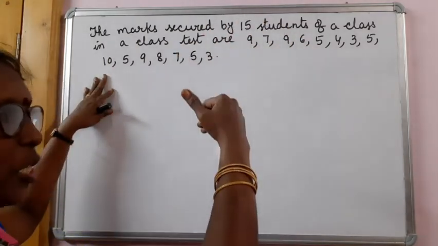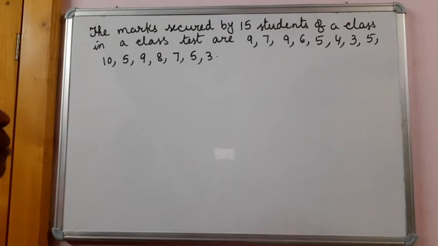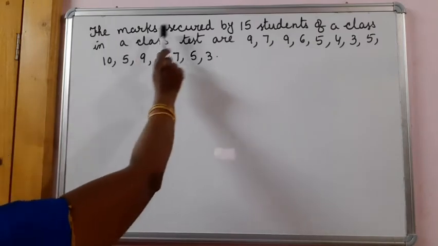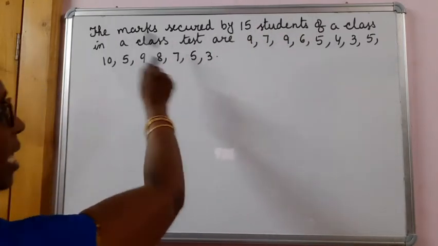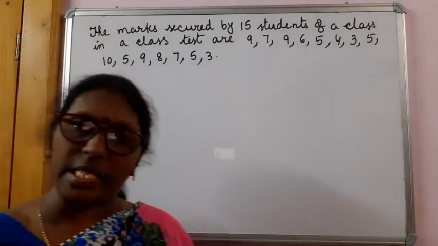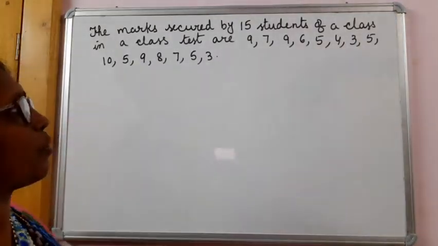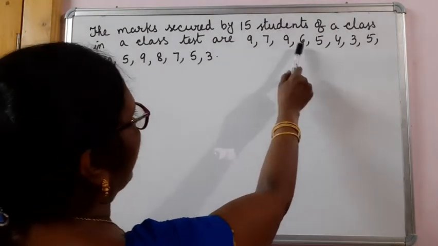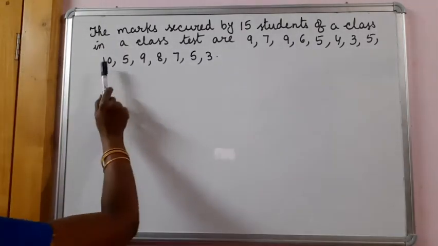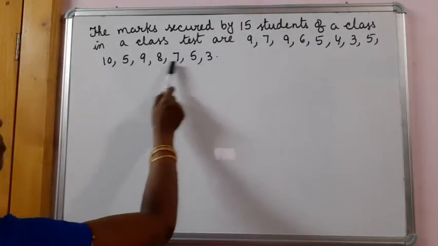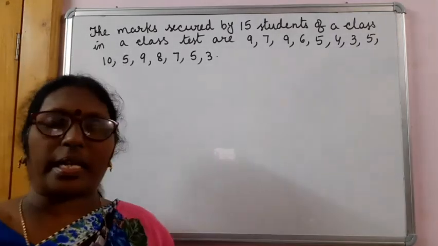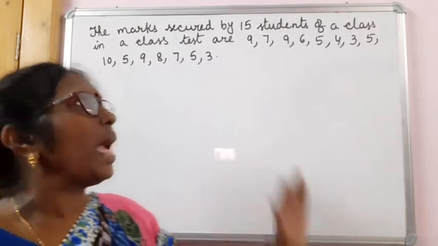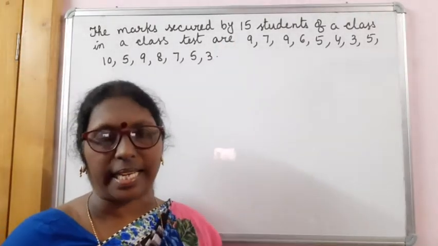I have collected the data from 15 students of a class. The marks secured by 15 students of a class in a class test. The class test is done out of 10 marks, and the marks secured by the 15 students are 9, 7, 9, 6, 5, 4, 3, 5, 10, 5, 9, 8, 7, 5, 3. This is the data I collected from the 15 students of a class.